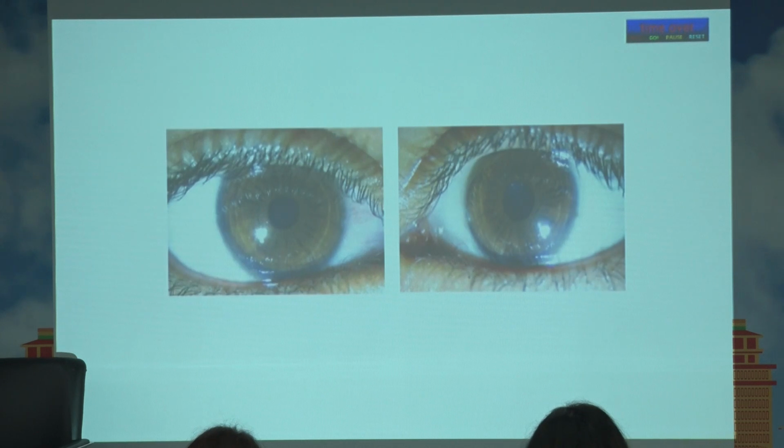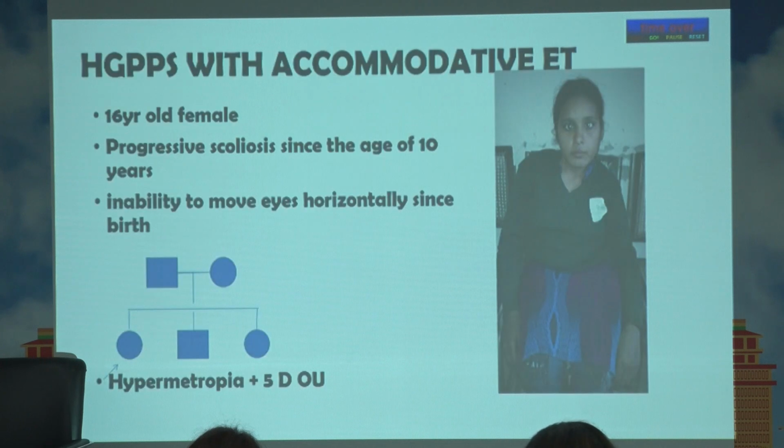Showing the pupils, there is anisocoria and iris hypoplasia, which you can see, but these are very subtle. If you notice. Another girl with accommodative esotropia, AGPPS, she was hypermetropic of 5, but they don't respond to treatment because the eyes cannot move in vergence.